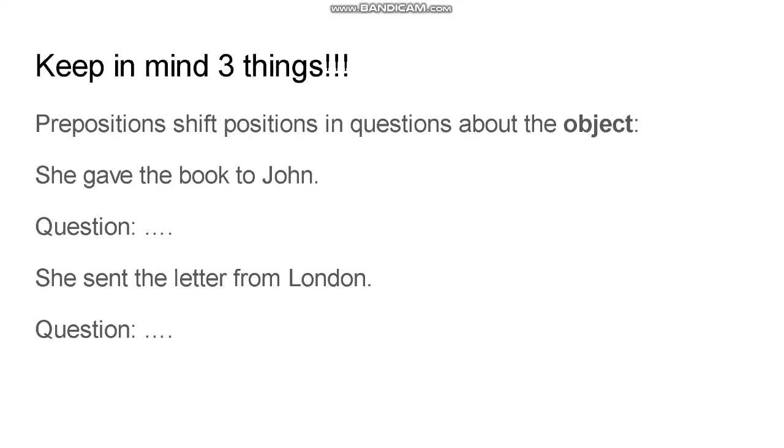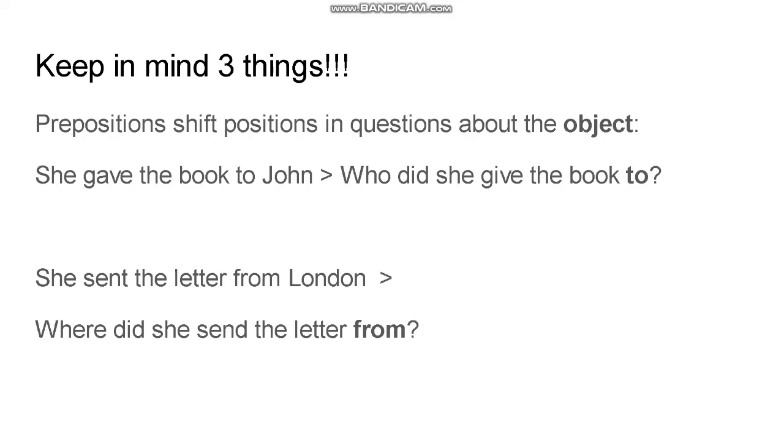Because if you have a question word, of course, your sentence starts with the question word, and your preposition shifts to the last position of the sentence. You don't say, to who did she give the book? Or did she give the book to who? You say, who did she give the book to? Because who, of course, is your question word, and your sentence always starts with a question word then. Your question always starts with a question word in English.